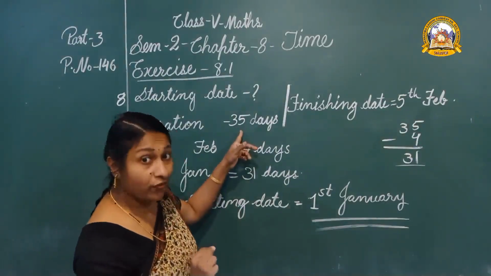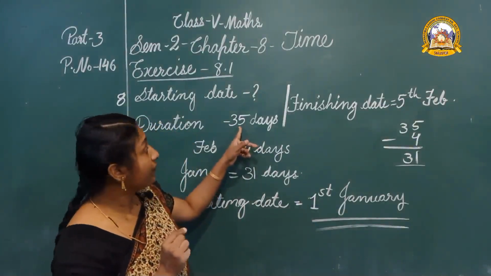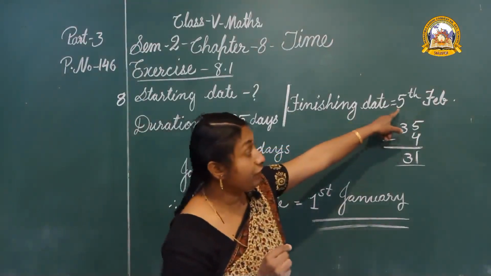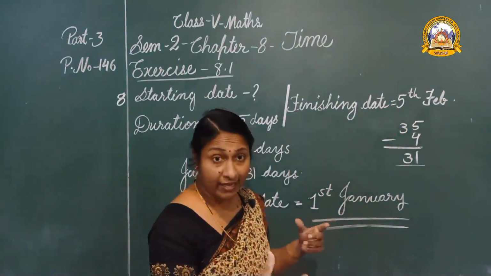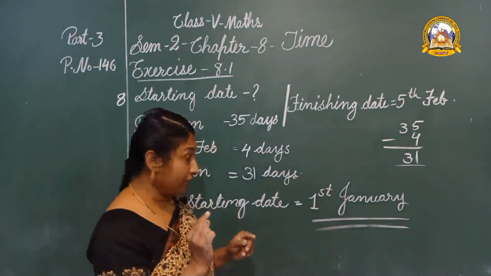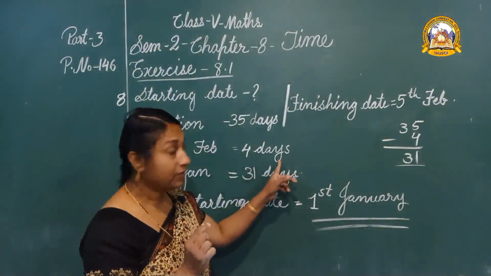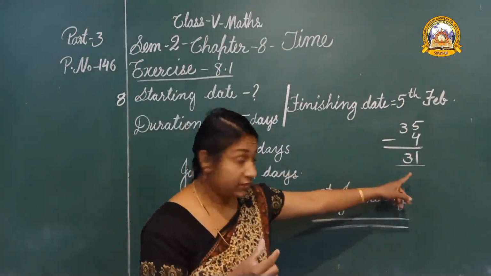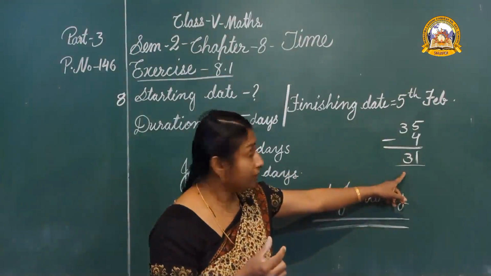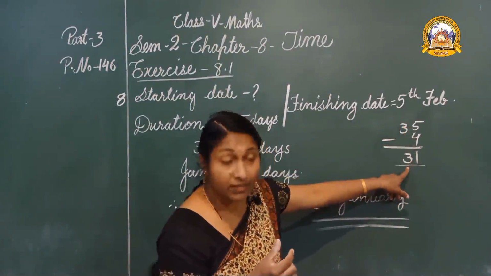Total days of practice 35 days. Finishing date 5th February. So let us take the previous days, 4 days from February. Then we want 31 days more. When we subtract this 4 from 35, there are 31.